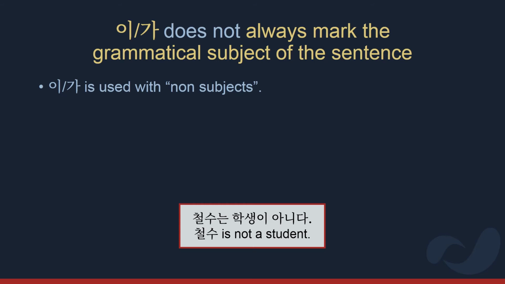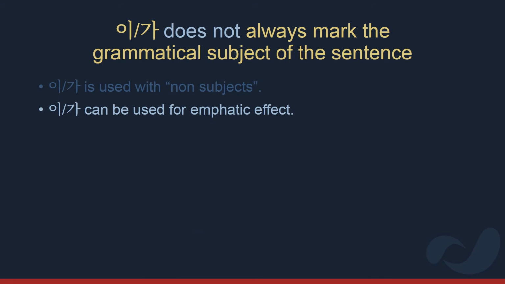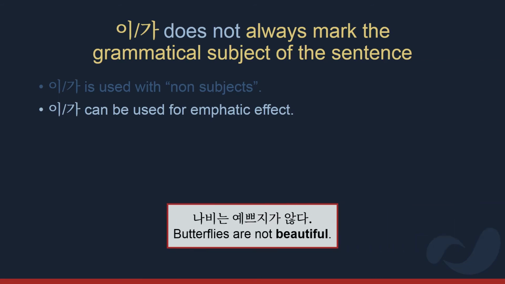Another example of this is where 가 is used for emphatic effects, as in 나비는 예쁘지가 않다, where 가 has the effect of emphasizing beautiful. Butterflies is the subject, and again, 가 is used for a purpose other than subject marking.